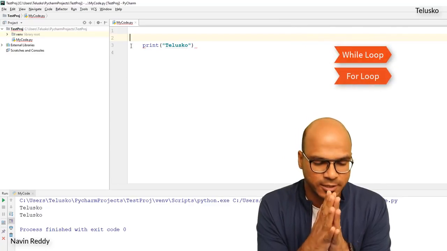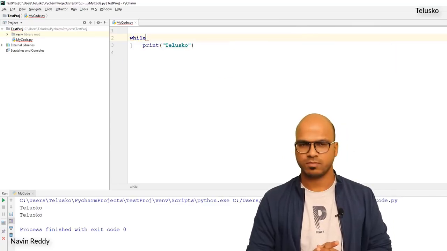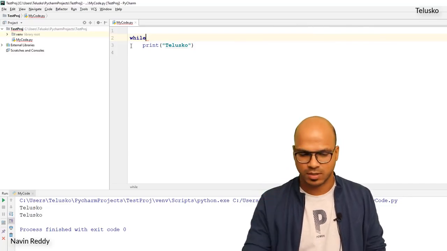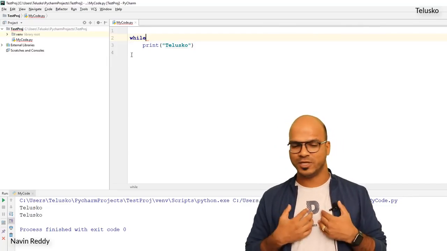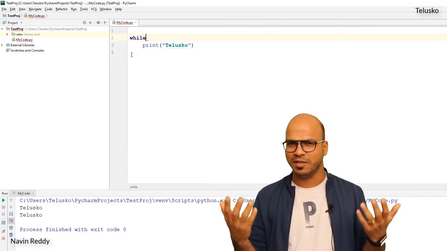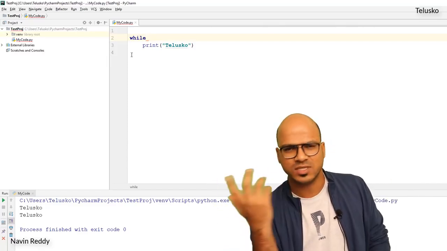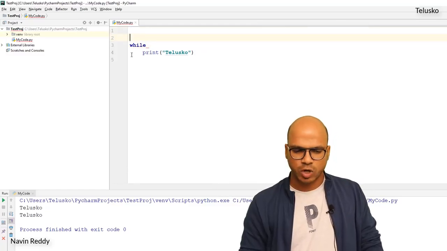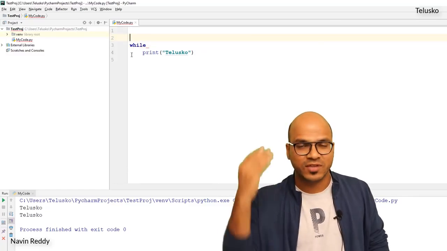Let's focus on while here. So we can use a while. While is a keyword and then you have to specify the condition. While will say, okay, my job is to repeat this statement multiple times, but then tell me for how much time you want to do that. I will say, okay, do it for 5 times. But how will I do that? When you say you want to do it for 5 times, we count, right? We need a counter here.